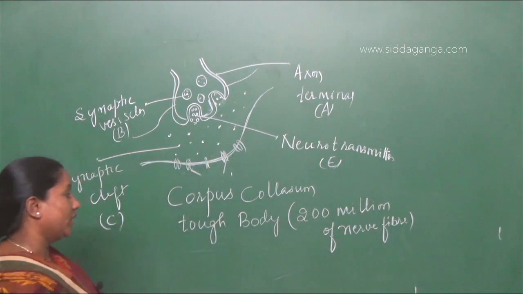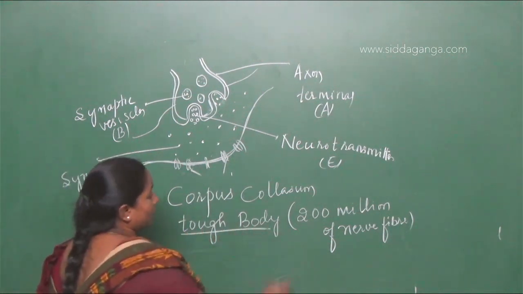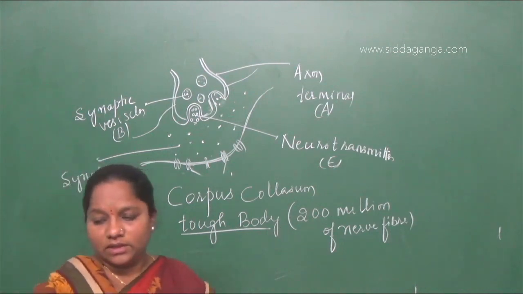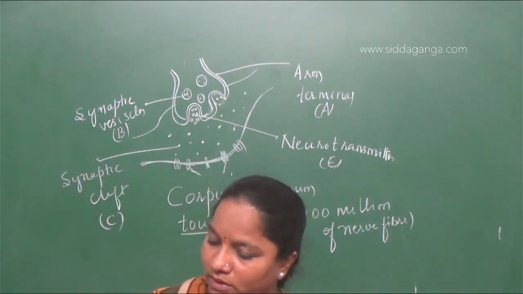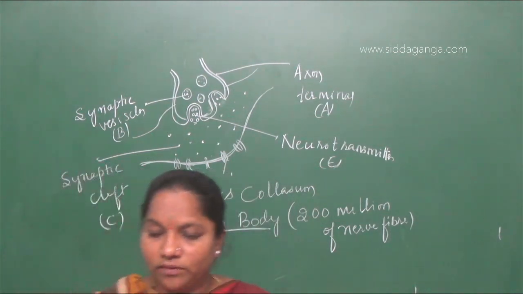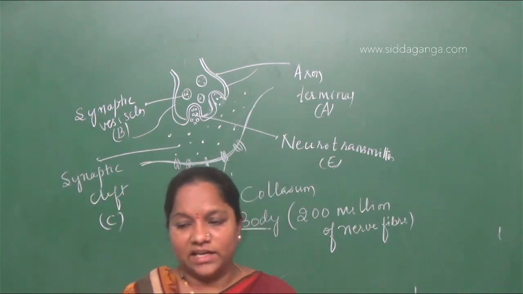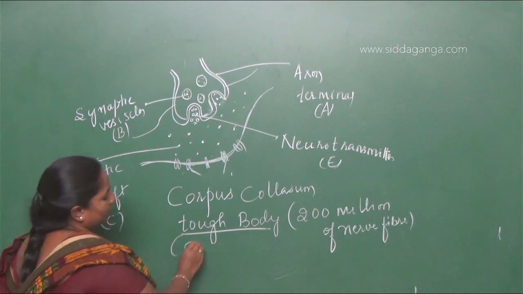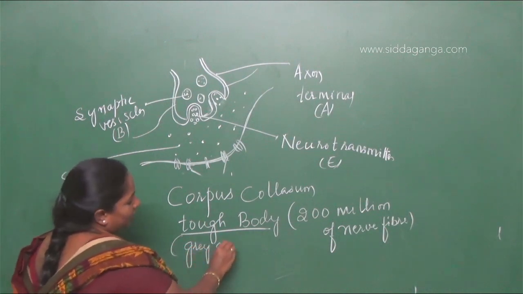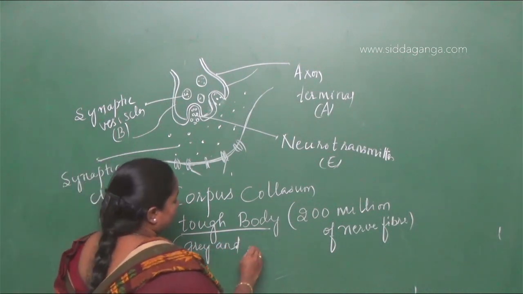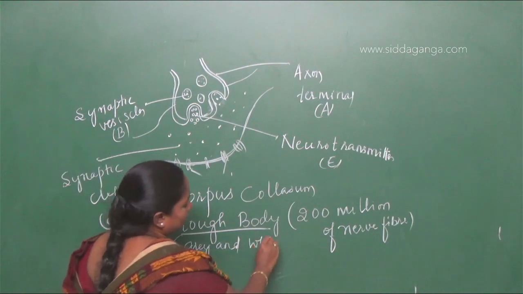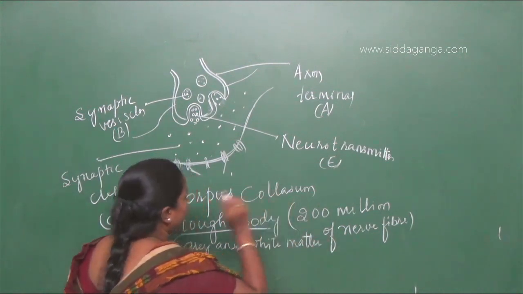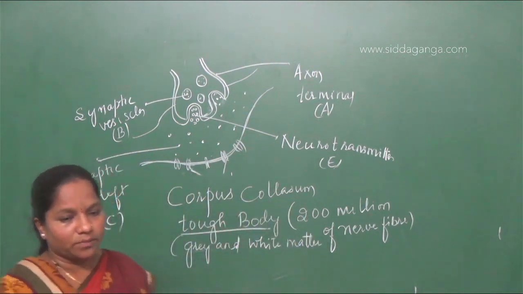It is a tough body, I'm saying. It contains so many nerve fibers or neurons, the corpus callosum that connects. It helps in connection of many nerve fibers, and it has gray matter and white matter also. So, what is the function of corpus callosum? They are asking, what is the function of corpus callosum?